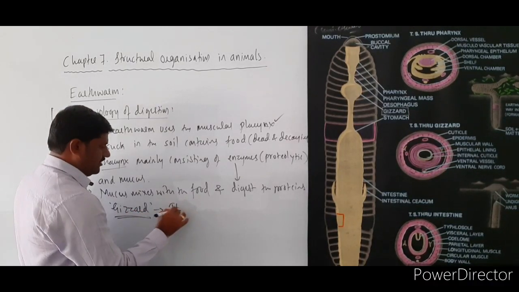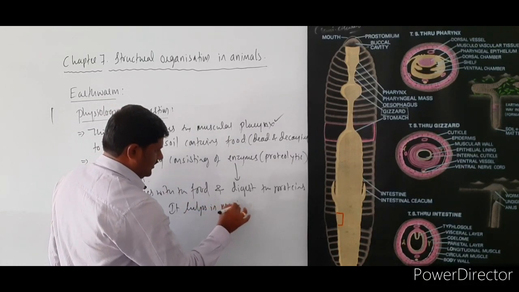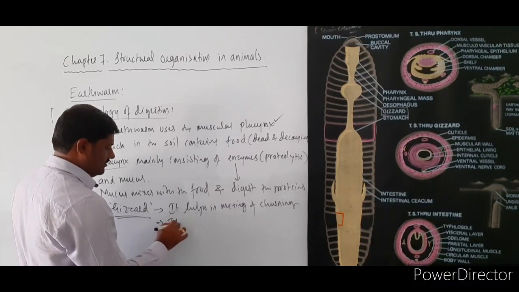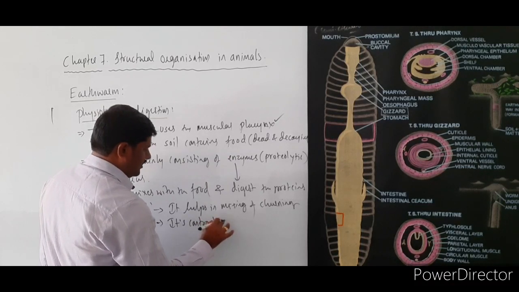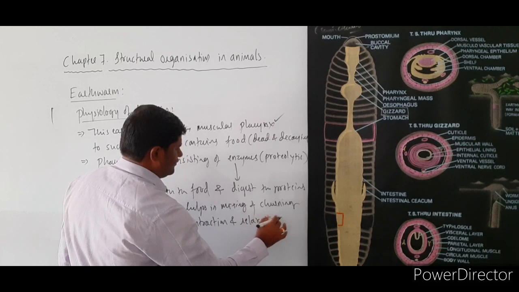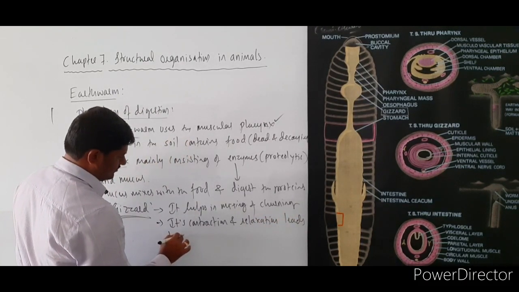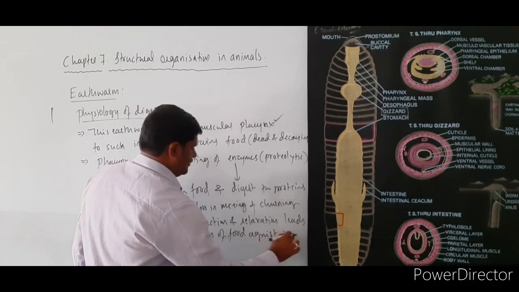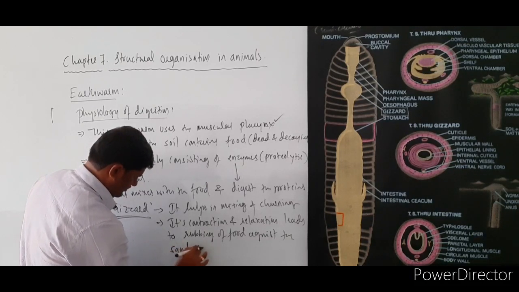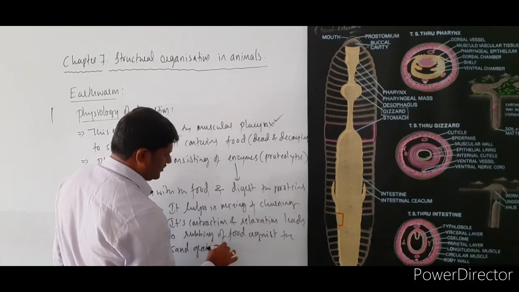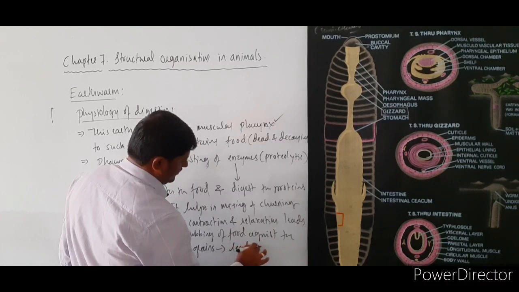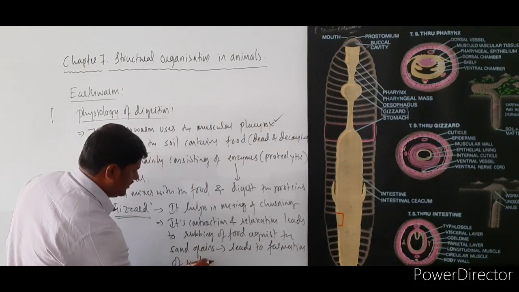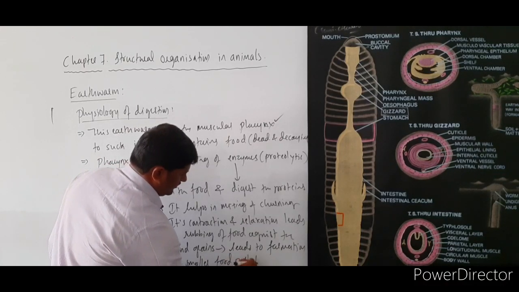See here, it helps in mixing and churning of the food material, and its contraction and relaxation leads to rubbing of the food against the sand grains, which leads to the formation of smaller food particles.